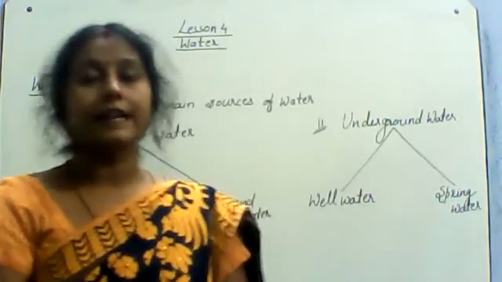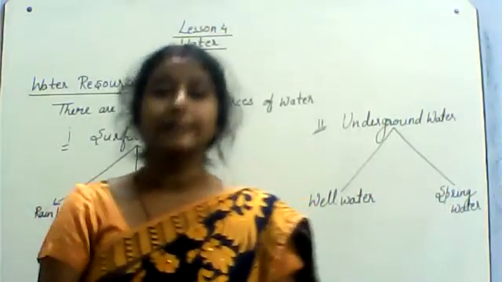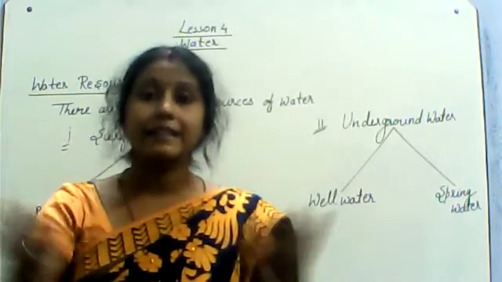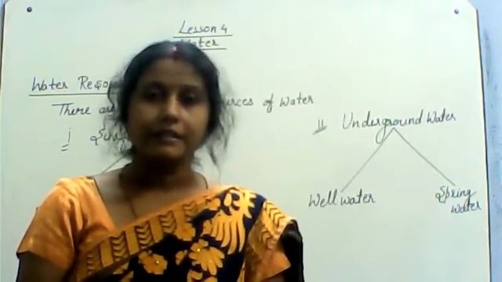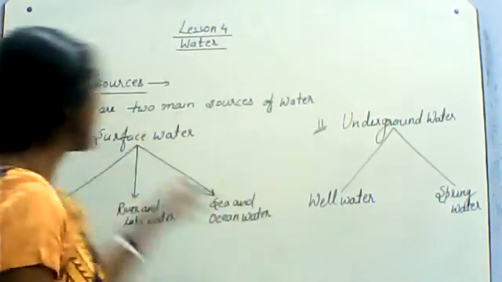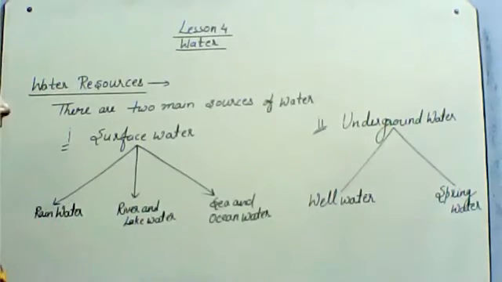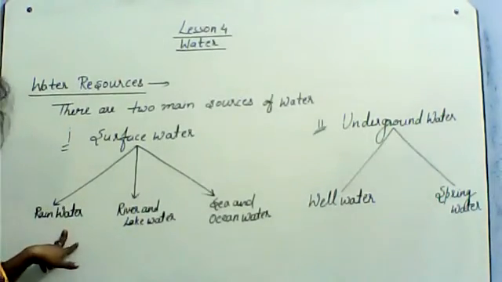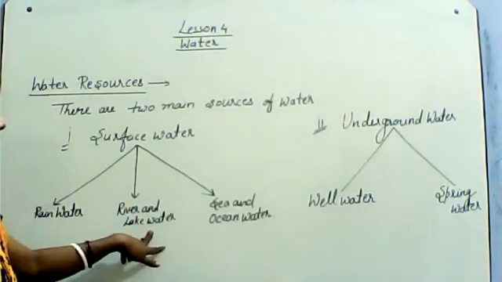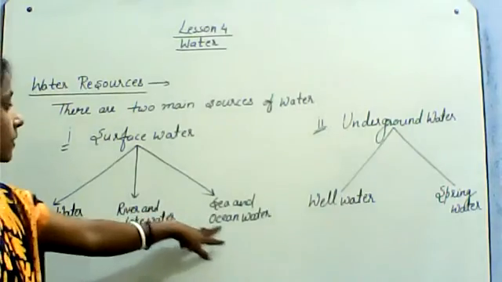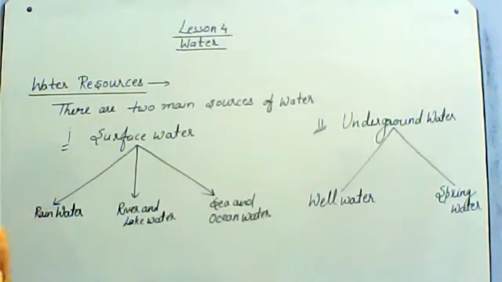Surface water is that which we see on the earth. Outside, we can see that water. Okay, and in this surface water, there are three main sources. First one is rainwater, second one is river and lake water, and third one is sea and ocean water.